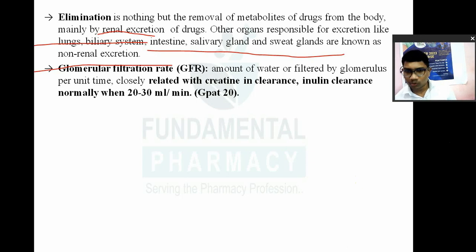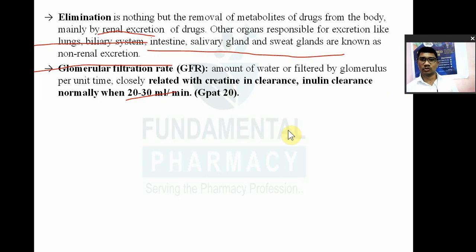You have to remember this. Normal GFR is 20 to 30 ml per minute. So the amount of water or blood filtered through the glomerulus per unit time is your GFR. And the close measure of GFR is creatinine clearance and inulin clearance. You have to remember this.